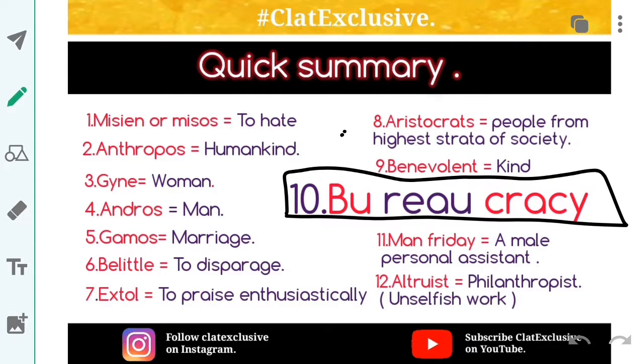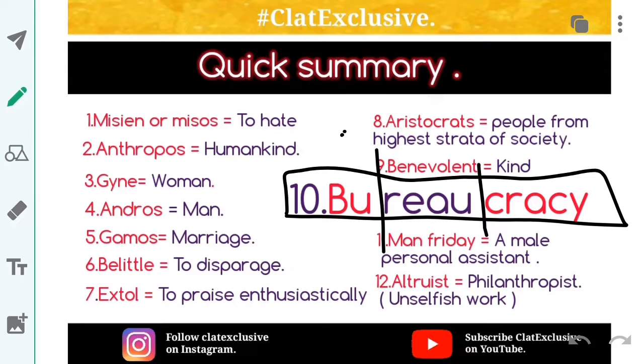I have made it in segments: B-U-R-E-A-U-C-R-A-C-Y. Man Friday is a male personal assistant according to Google. Man Friday is someone who is a male personal assistant. Just keep that in mind.